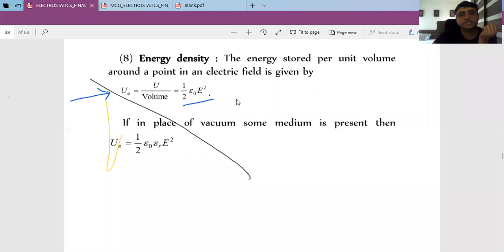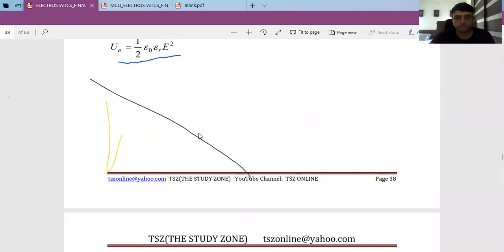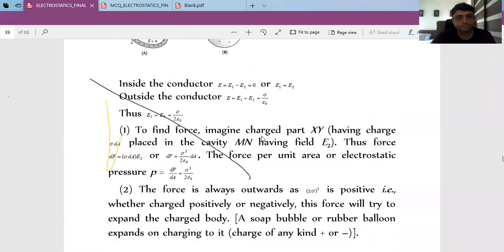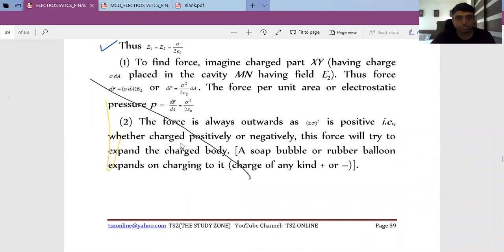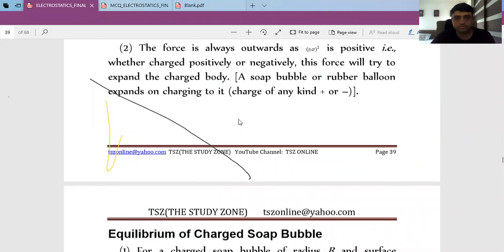Electric energy density is given by 1/2 epsilon 0 E square, while magnetic energy density rho B is B square by 2 mu 0. And if we have a medium other than air, then it is epsilon 0 epsilon r, sorry. This we know. Electrostatic pressure we know.